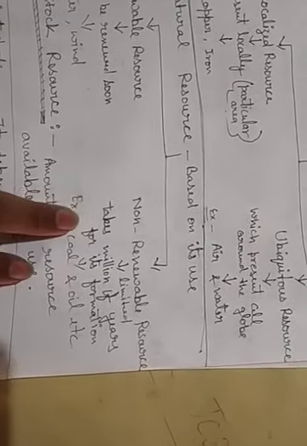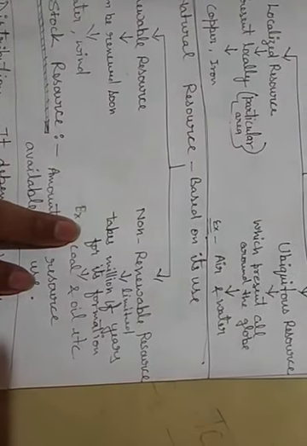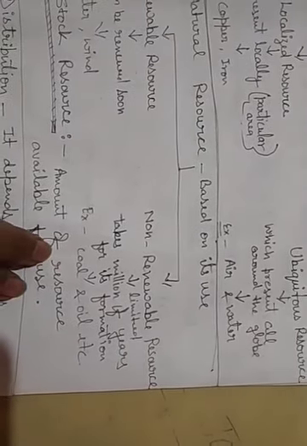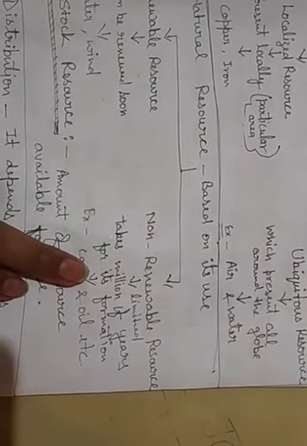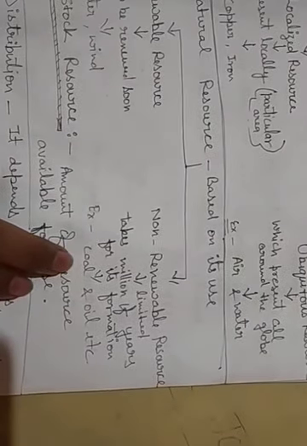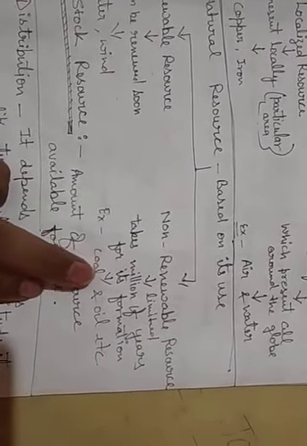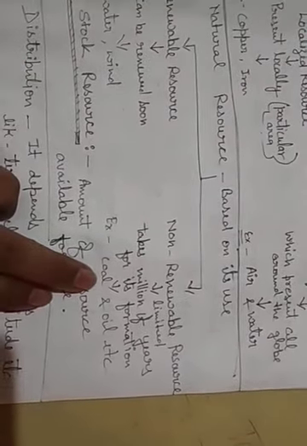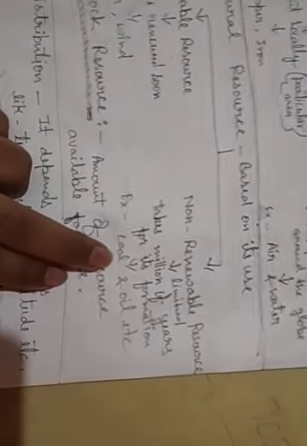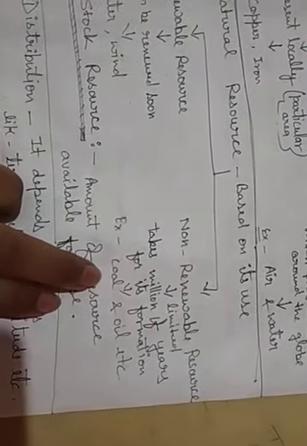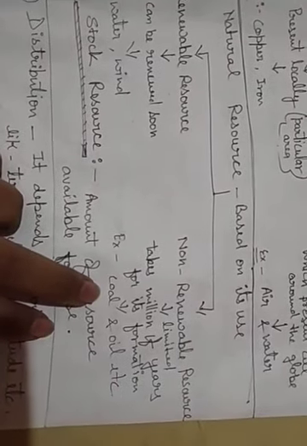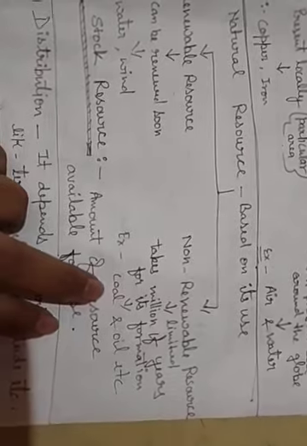Second are non-renewable resources, which are very limited and take millions of years for their formation. Such resources are also called exhaustible resources. Why exhaustible? Because if it is exhausted at once, it takes millions of years for its formation. यानी कुछ ही सालों में दोबारा बन जाए ये पॉसिबल नहीं होता है. Million of years लग जाता है इसकी formation में. Like coal, oil. You remember you learned last year also about metamorphic rock. Right? So metamorphic rock forms after many years.